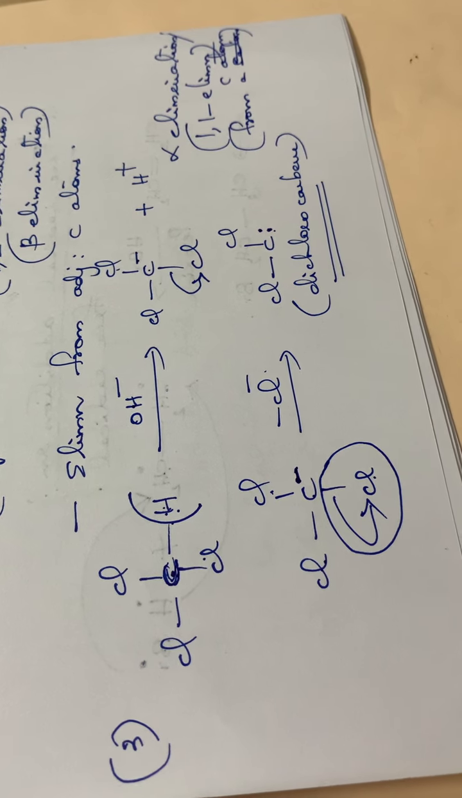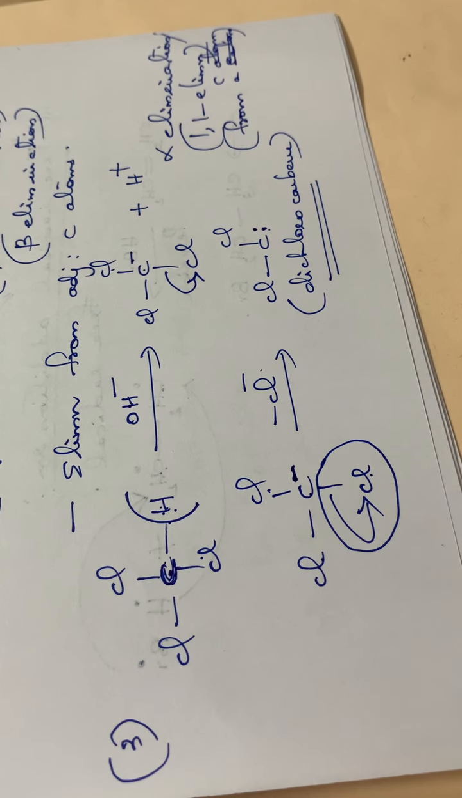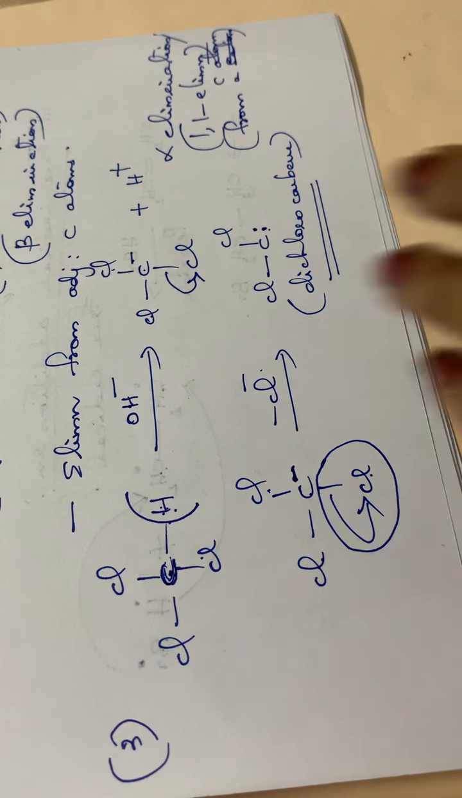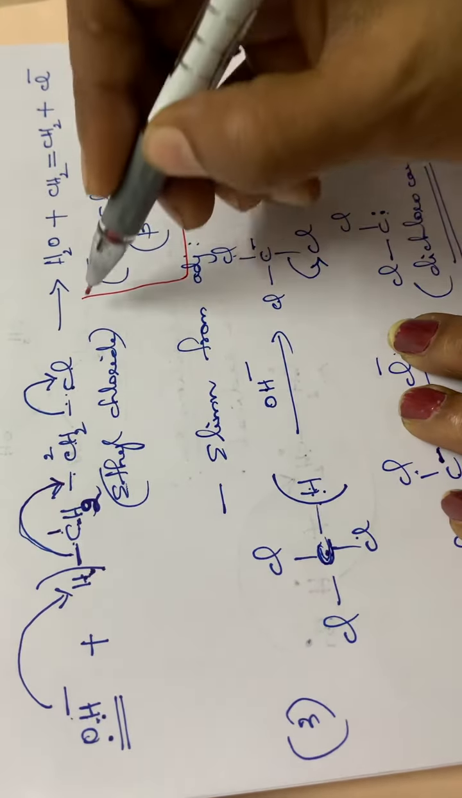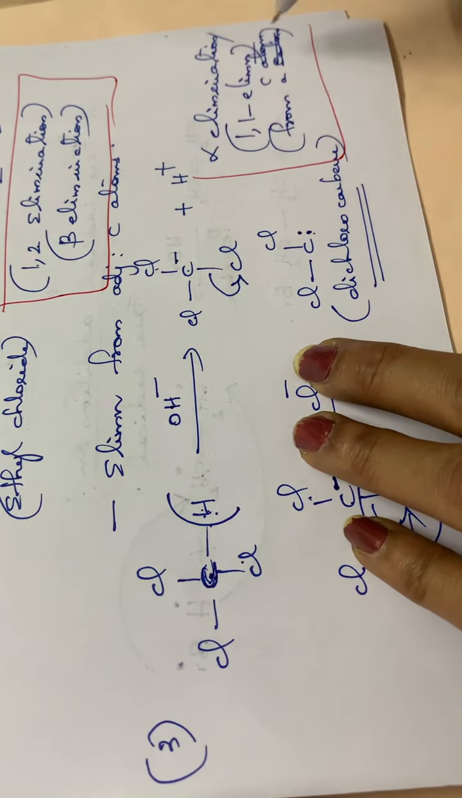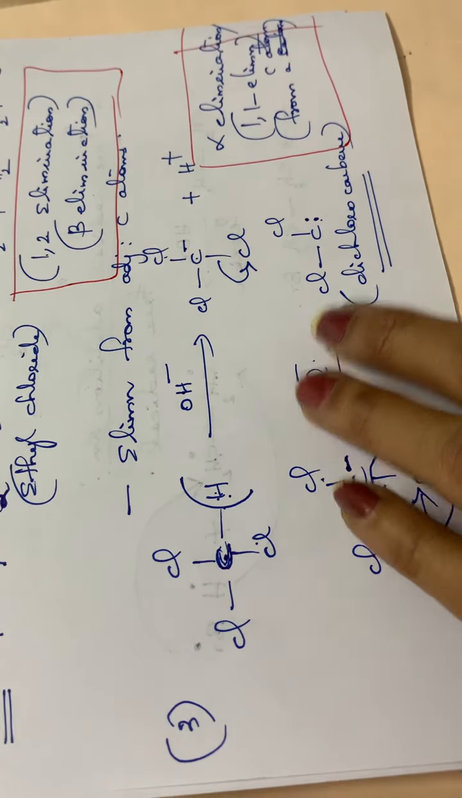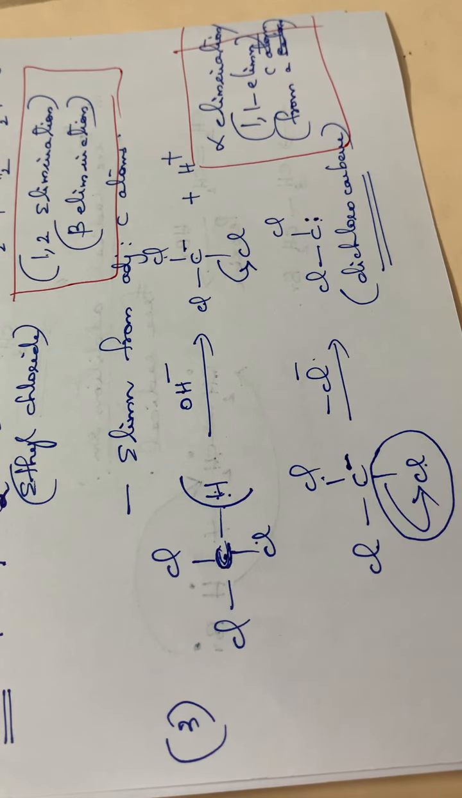Alpha elimination means the elimination takes place from the same carbon atom, but in the case of beta elimination, elimination is taking place from the adjacent carbon atoms. So this too is very, very important.